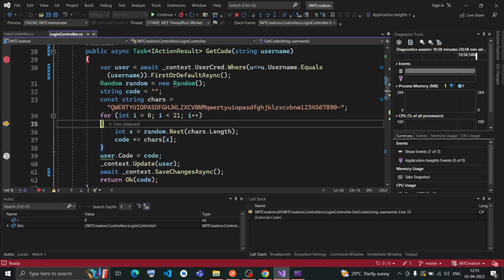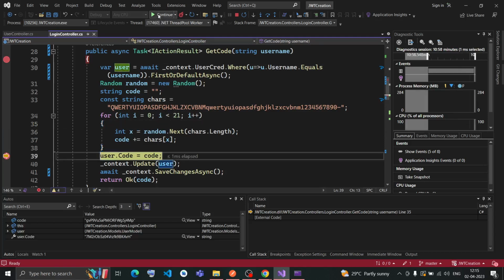Let me put a debugger here and continue this method so that I need not enter 21 times, as the for loop will iterate 21 times. So now the code is getting generated, that is GVP9.